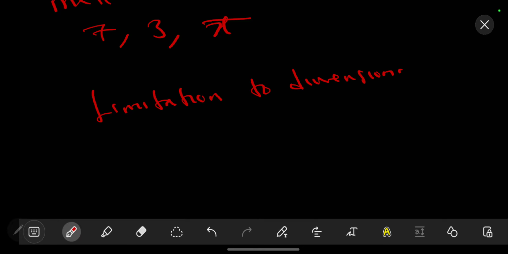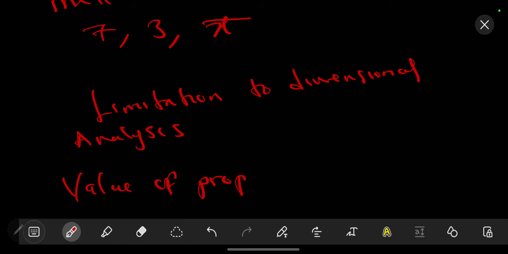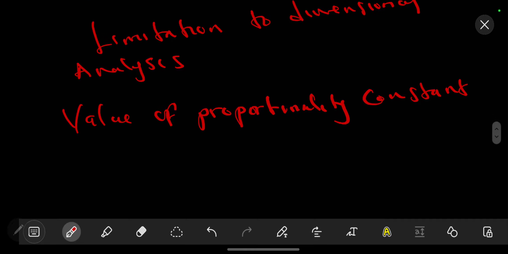So limitations to dimensional analysis are, firstly, the value of the proportionality constant. The proportionality constant cannot be determined by dimensional analysis.